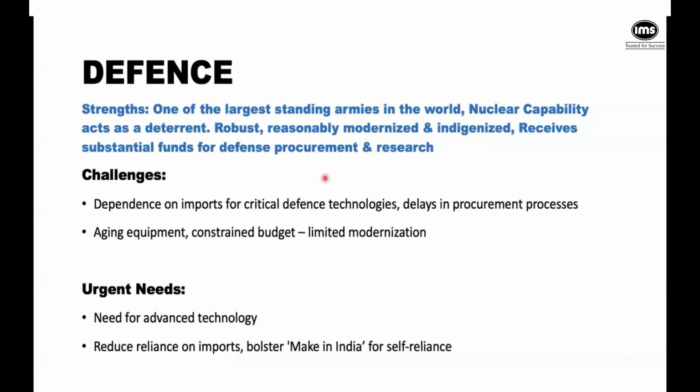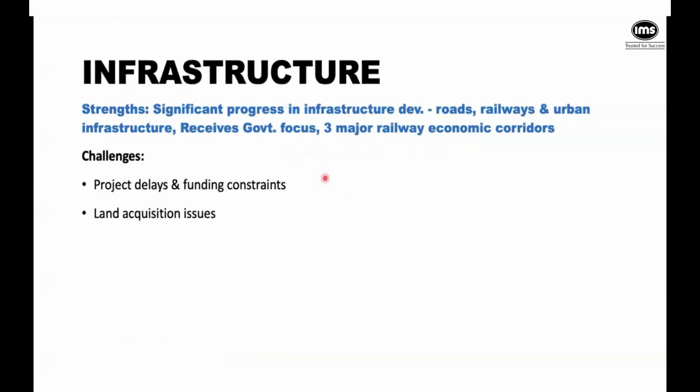So moving to the next sector, that is infrastructure. Again, our strengths are that we have made significant progress in infrastructure development, particularly roads, railways, urban infrastructure. So can you guys tell me whether roads and railways are a true strength of India? Do we have adequate roads in India? Let's forget everything. Roads in India. No. Why no? So where is it lacking? Okay, good guys. You are absolutely right. But where are we lacking?